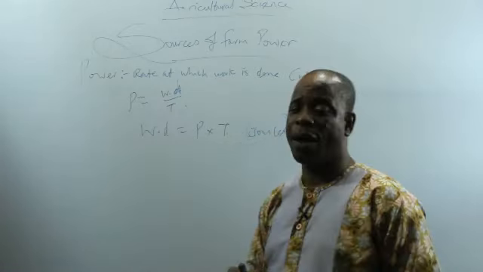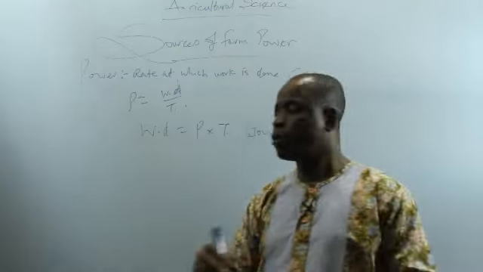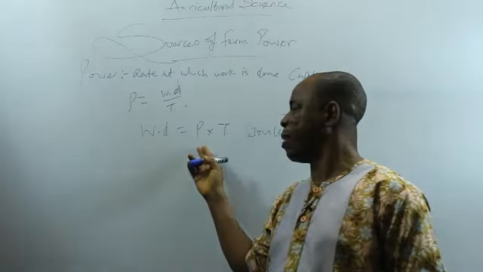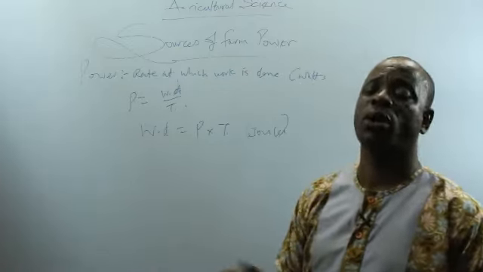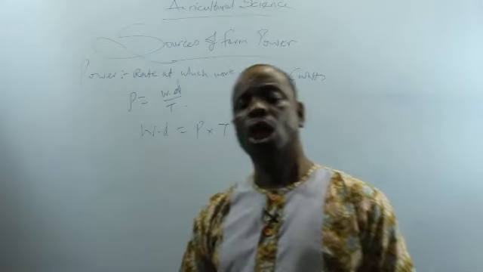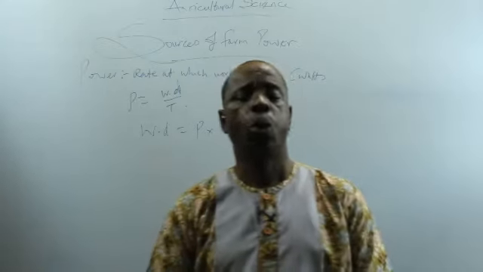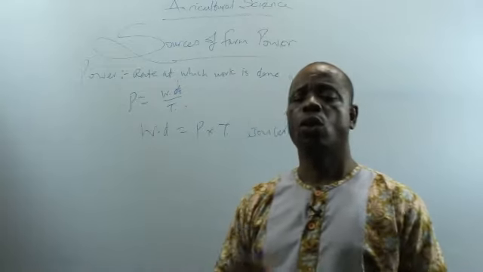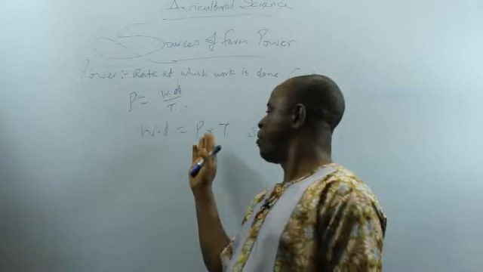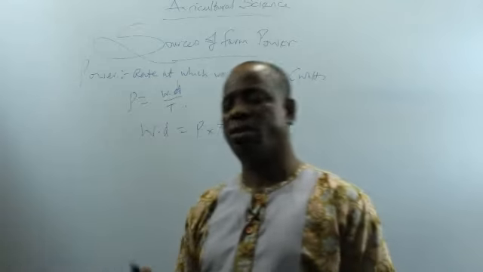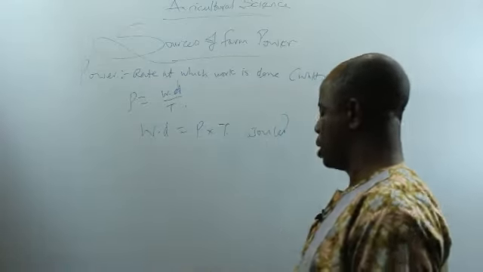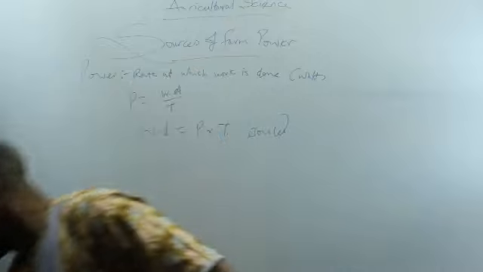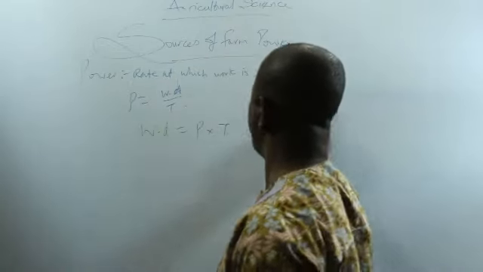Now, on the farm, we work. We expend power over a period of time, then we say we have work. If you go to the farm and you don't expend your power, you don't work. So to work, we must make use of power for a length of time. How do we get the power that we use on the farm to work? That takes us to sources of farm power.